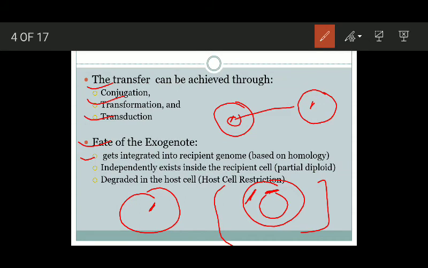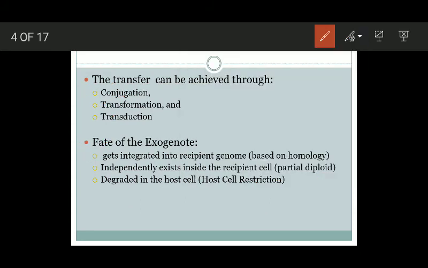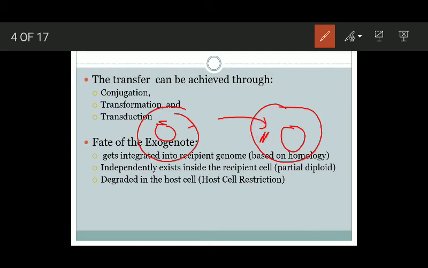Or in some cases the exogenote is degraded in the host cell, which is known as host cell restriction. Here you can see this is the donor cell and this is the recipient cell. It has its own DNA, and here a fragment of DNA has been transferred into this cell. This cell neither exists on its own in the cytoplasm, nor does it integrate into the host genome. Instead, it is degraded here because of the specific metabolism of the recipient cell.